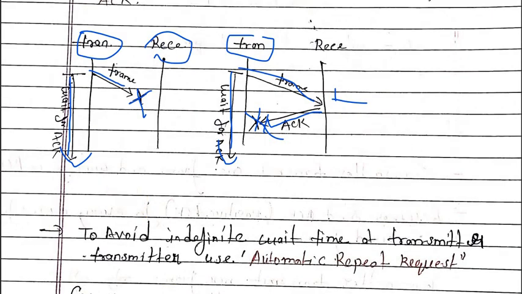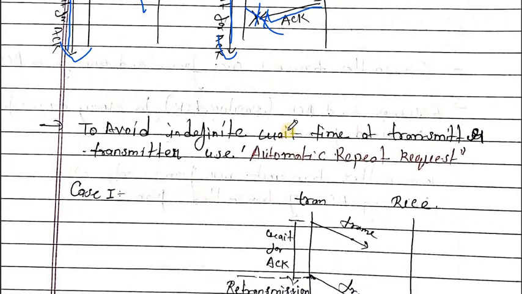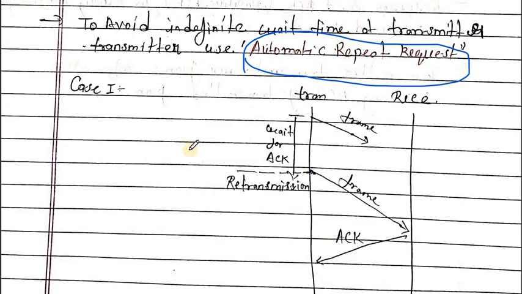To control the wait time of the transmitter, we introduce automatic repeat request. What happens in automatic repeat request? The transmitter transmits the frame, and if it is lost, the transmitter won't get any acknowledgement.